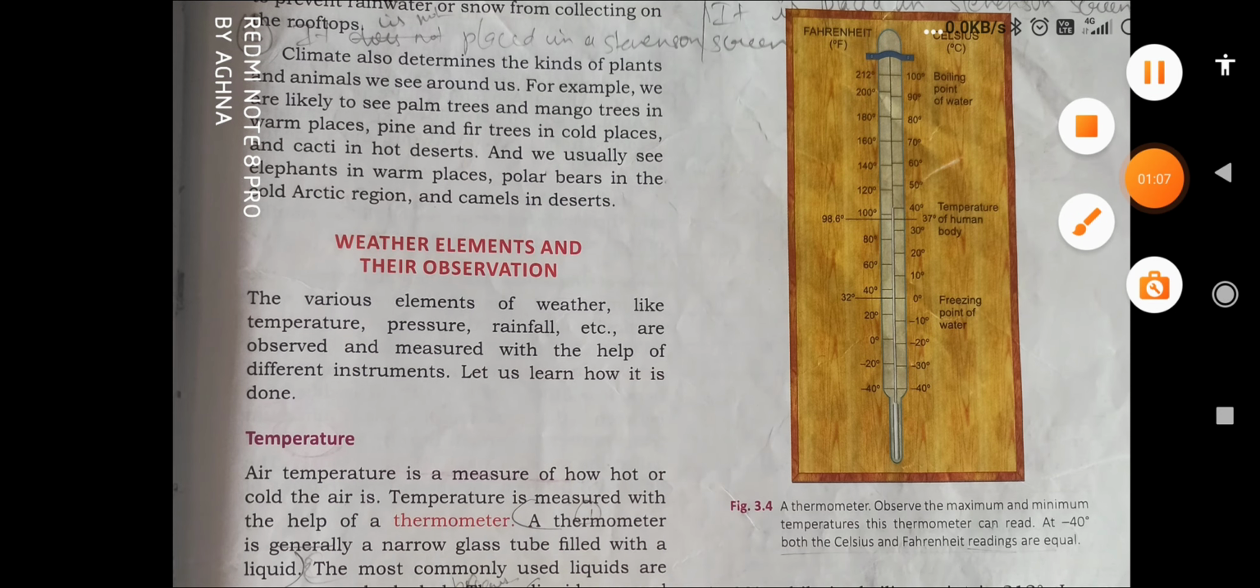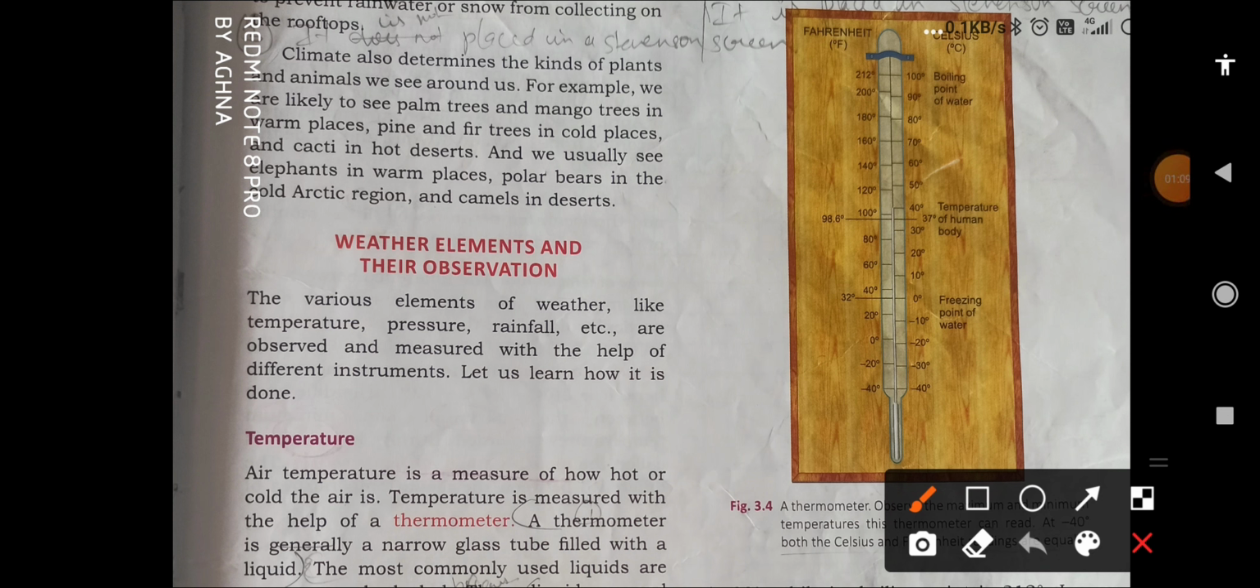You can see that it has a narrow glass tube, and it is filled with liquid. Two liquids are used. First one is mercury and second one is alcohol. So you have to remember these names. Two most commonly used liquids are mercury and alcohol. Next you have to remember the scales, which are Celsius and Fahrenheit.